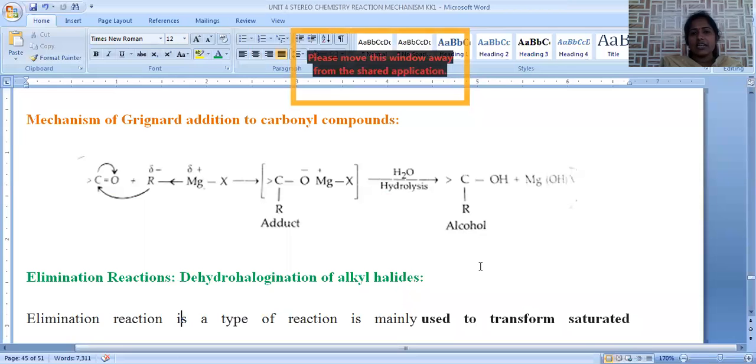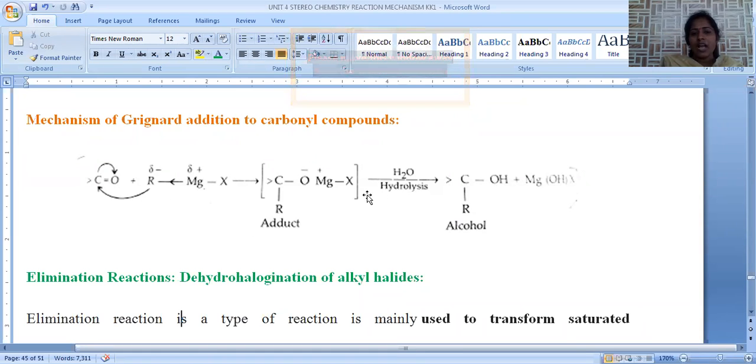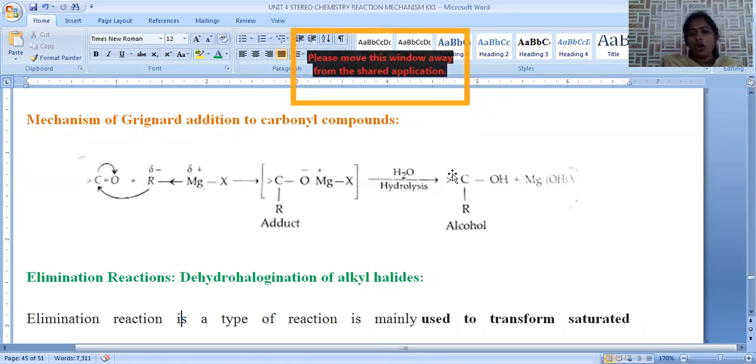Let us revise. Grignard reagent when added to formaldehyde gives a primary alcohol. A normal aldehyde gives a secondary alcohol. Any ketone gives a tertiary alcohol. The mechanism for all these reactions is common, as represented here. The R group is attached to the carbon, the MgX group is attached to the oxygen, and on hydrolysis the OMg bond is converted into OH and MgOHX. This is the final product, the alcohol, generated in the Grignard reaction.